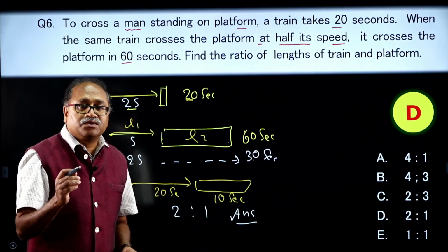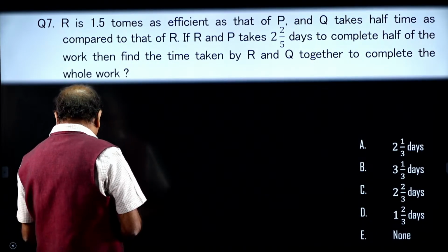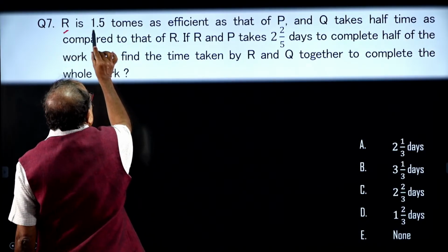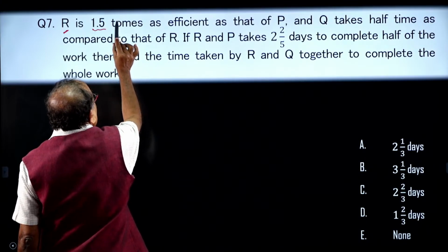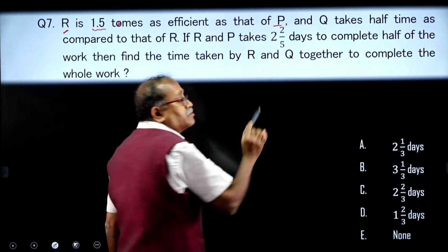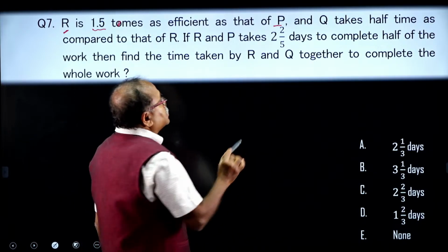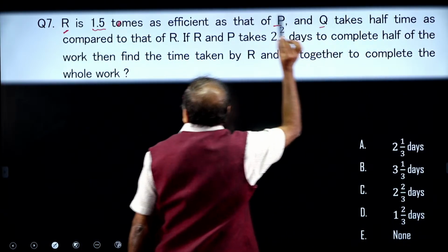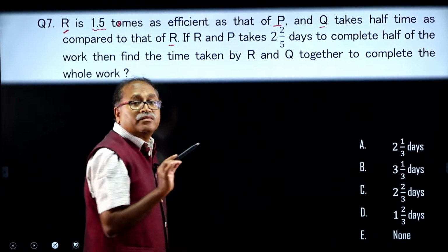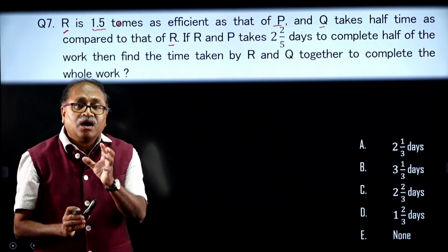I am moving on to the next question, question number 7. Let us check: R is 1.5 times as efficient as P. There is an efficiency ratio between R and P. Next, Q takes half the time to complete that of R. That means whatever time R takes, Q takes half of it.